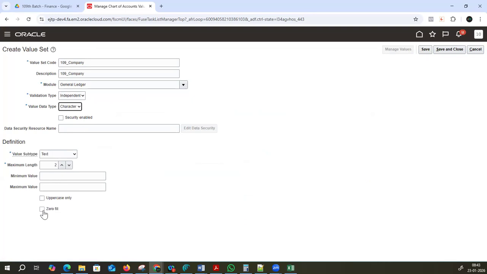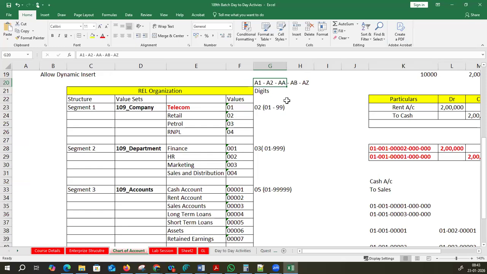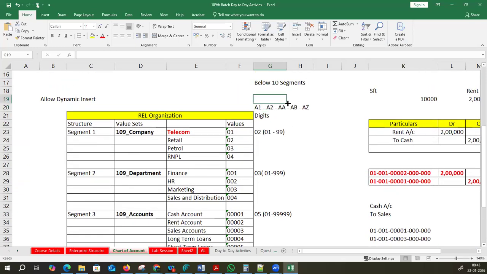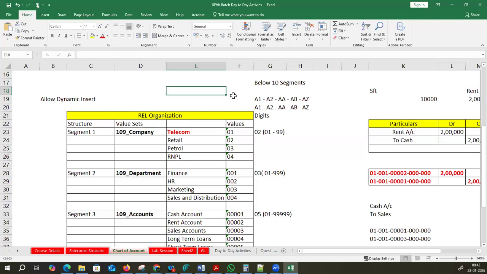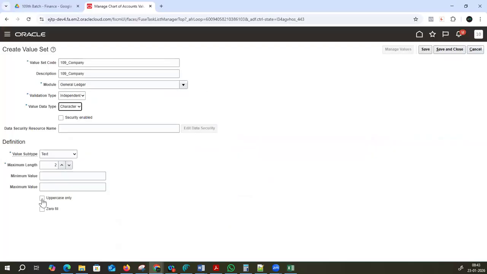Now text, 2 digits, uppercase and zero fill. What is the meaning of uppercase and zero fill? By any chance, when in your search criteria you type A1 in small letters like this, automatically the system will take A1 in capital letters. That is called uppercase. And zero fill is something like 0001. If I type like this, or I mention the number one and type it out, the system will take care of it automatically. So that is the concept of uppercase and zero fill. Now I'm just creating for company. Save this.